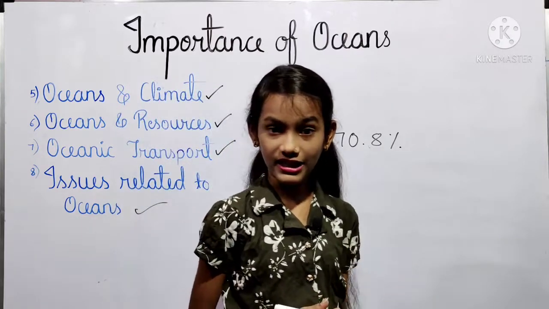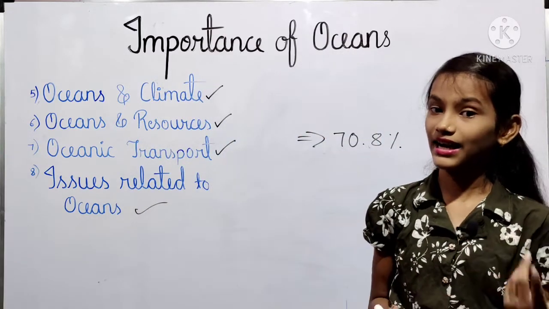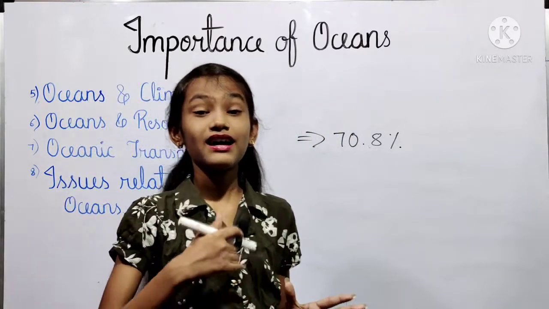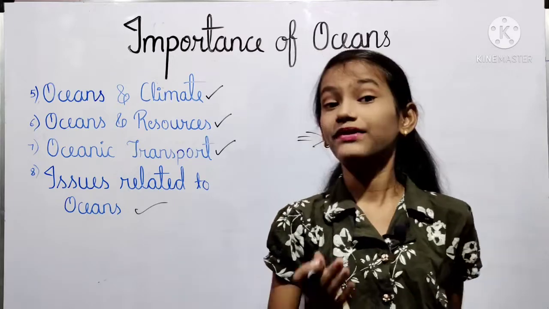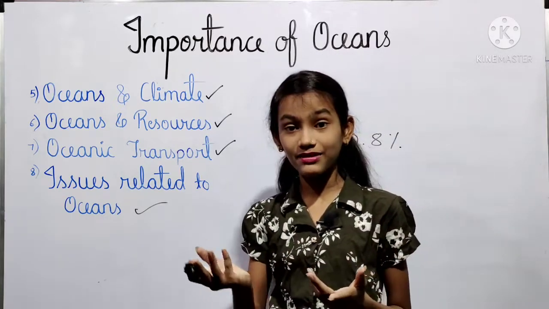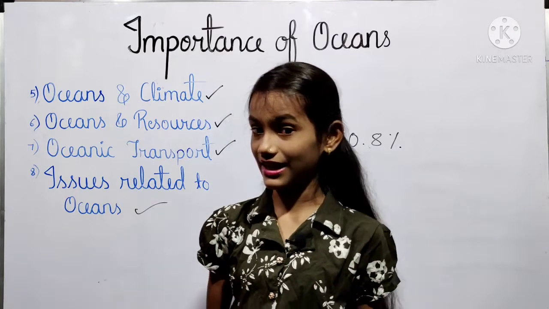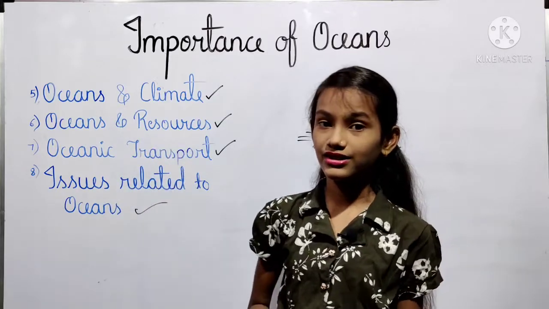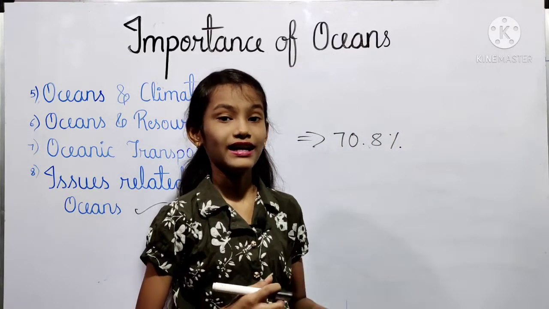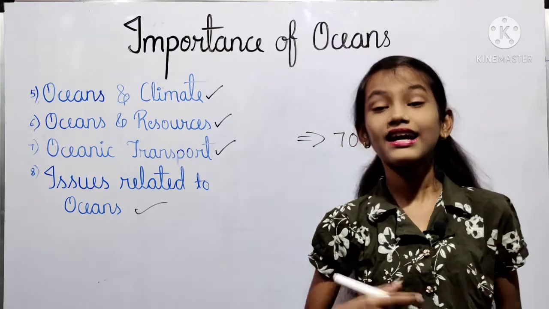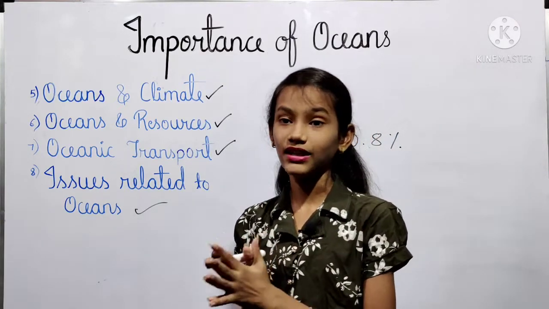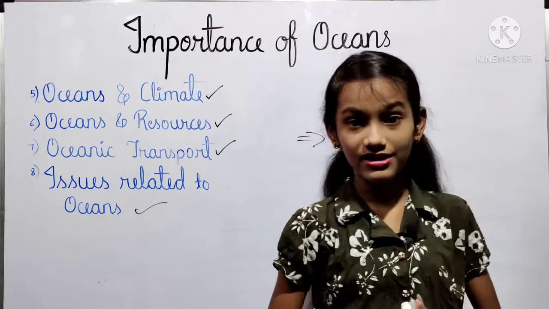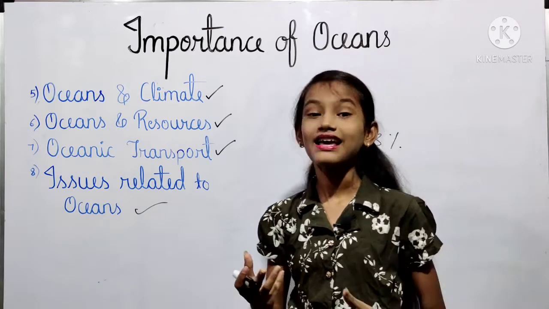We have seen various places such as Beijing, Istanbul, Madrid, New York, Denver, Kabul and Baghdad. And we have also seen in which country these places are located. We have also seen their maximum and minimum temperature as well as their range of temperature. Then we have seen the sixth point, that is oceans and resources. In this we have seen that we obtain various things such as shells, fishes and salt etc. from the oceans, and we also obtain natural gas and mineral oil. We have also seen that we obtain various types of minerals as well.